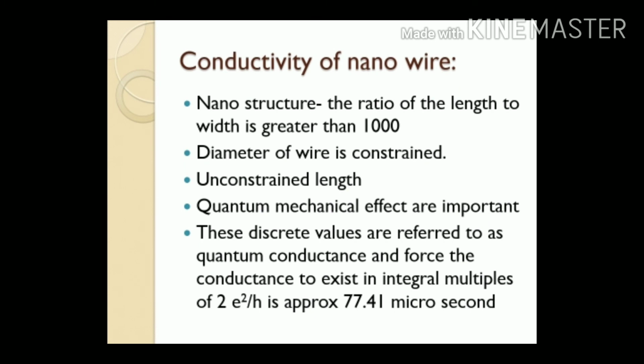Next we discuss the conductivity of nanowire. Already we know that for nanomaterials and nanostructures, the ratio of length to width is greater than 1000. The diameter of the wire is constrained but the length is unconstrained. So quantum mechanical effects play a very important role in nanomaterials. The discrete values are referred to as quantum conductance, and the conductance is forced to exist in integral multiples of 2e²/h, which is approximately 77.41 microsiemens.